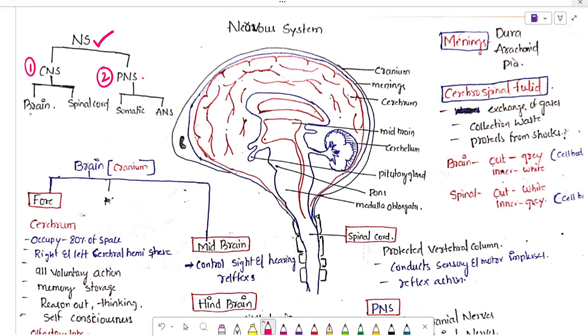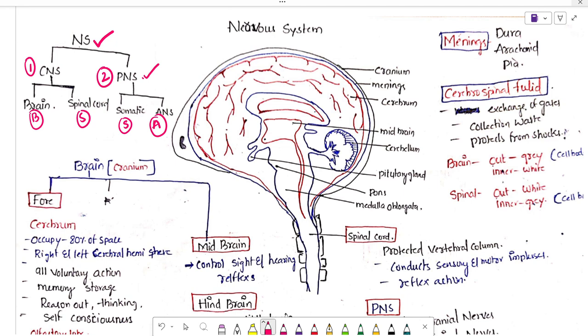The central nervous system is divided into the brain and, second, the spinal cord. Whereas in the peripheral nervous system we have the somatic nervous system and the autonomic nervous system. It means the neurons coming from the spinal cord or the brain make up the PNS, the peripheral nervous system. This is how the classification is done.